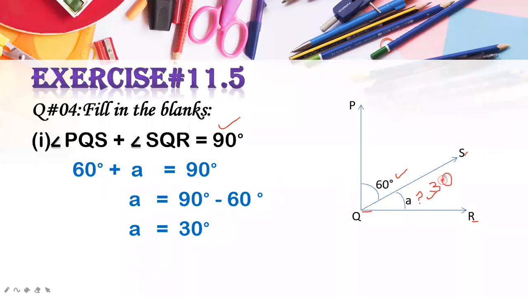Okay. Now, how will you do the work in your copy? First, you will find out this angle, 30 degrees, and then you will draw this figure in your copy with respect to the given measurements. Now, I'm going to show you how you will draw this one. Okay, I'm going to erase everything from here.